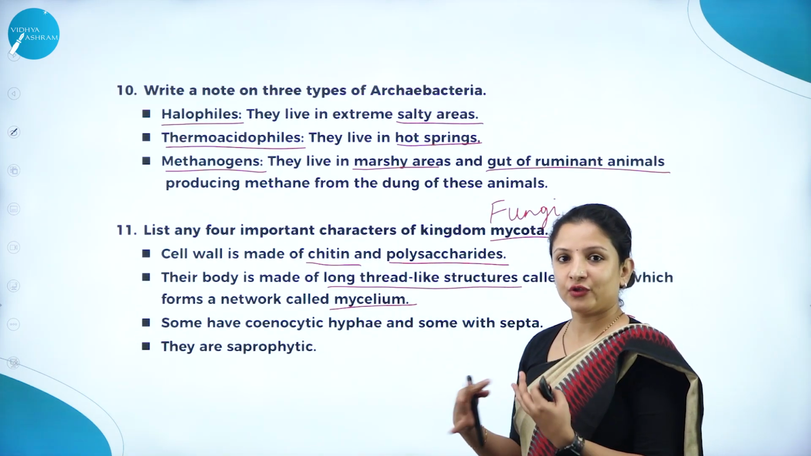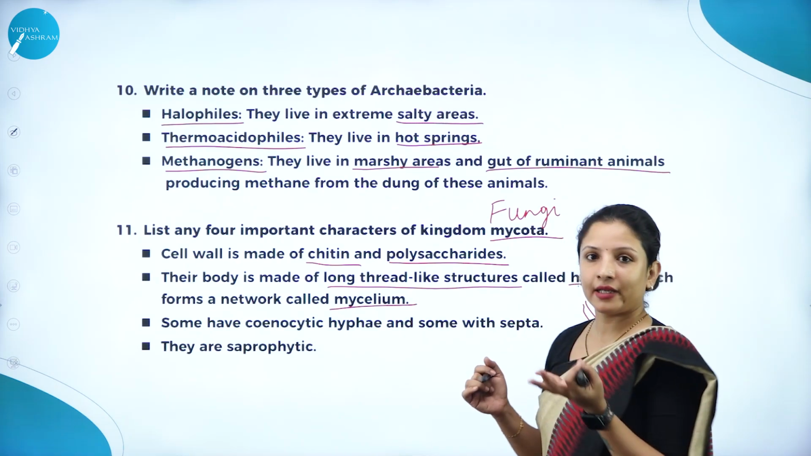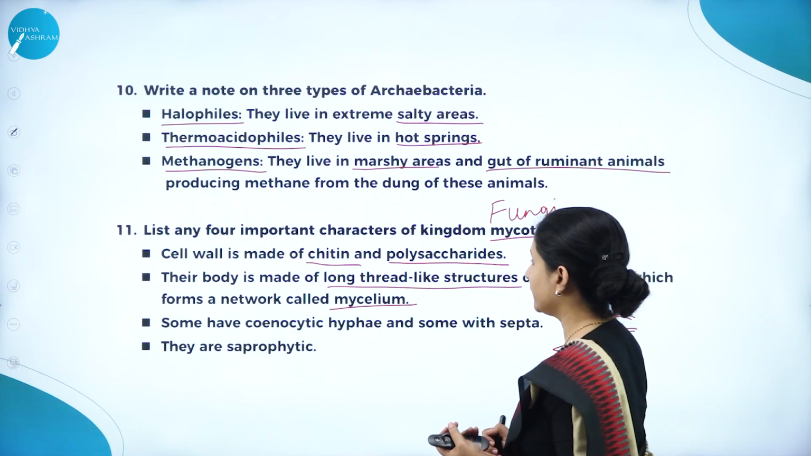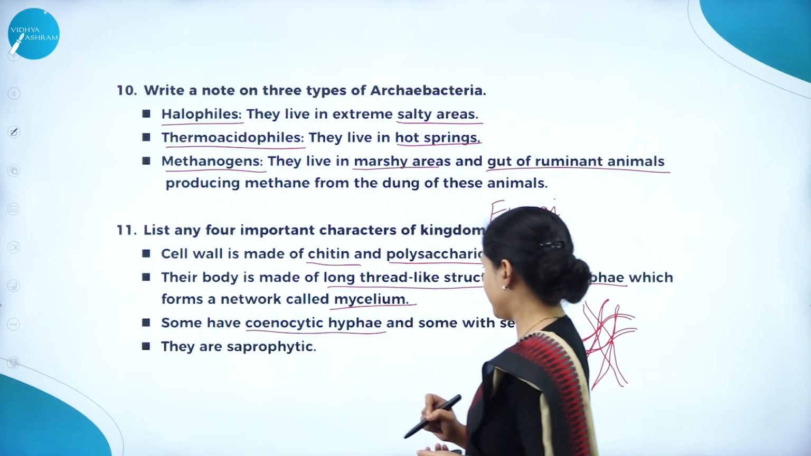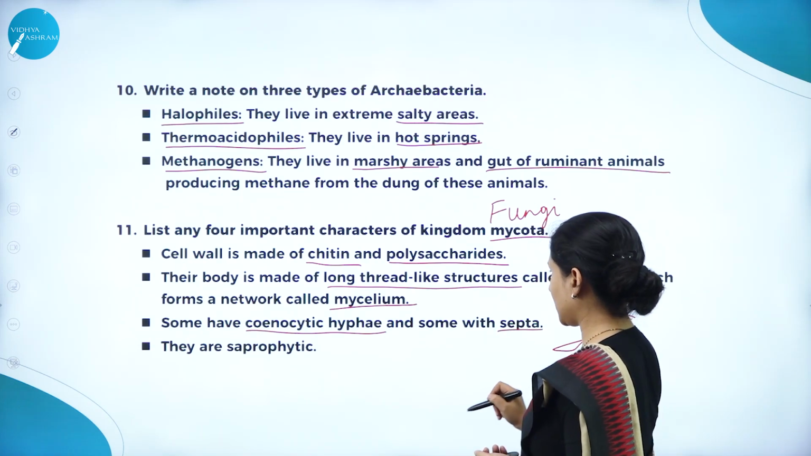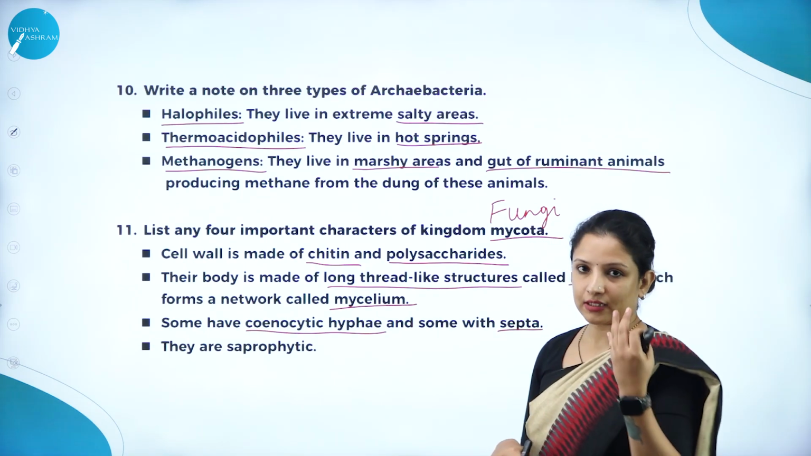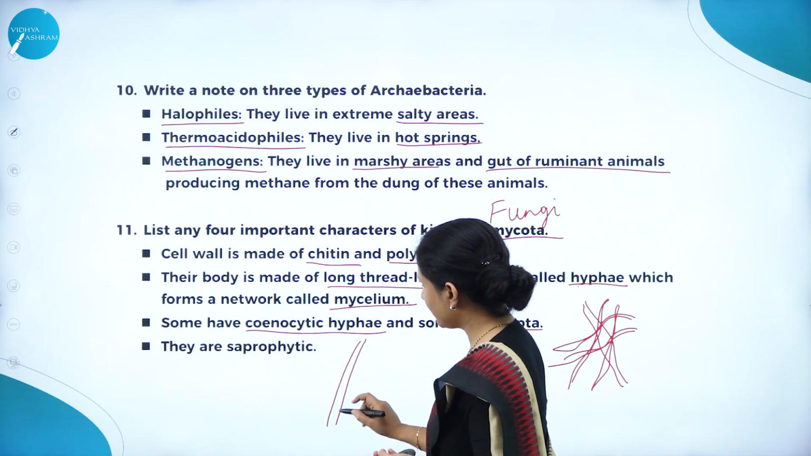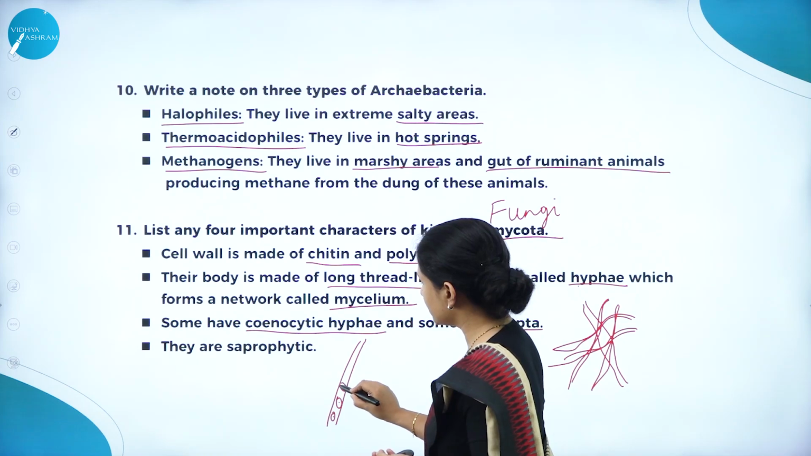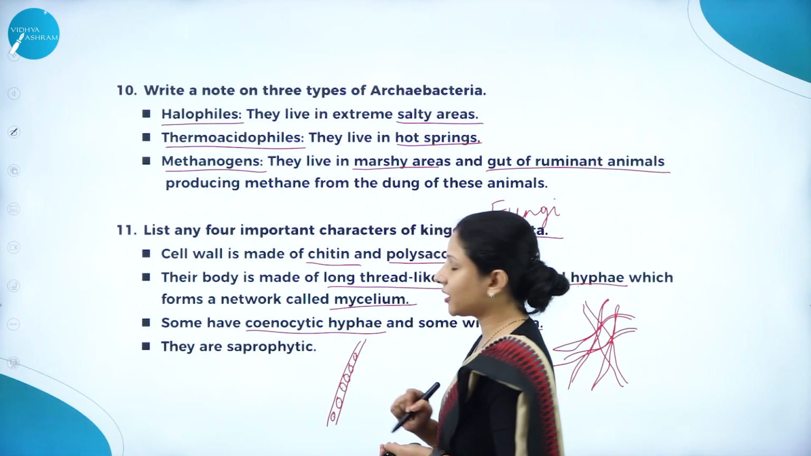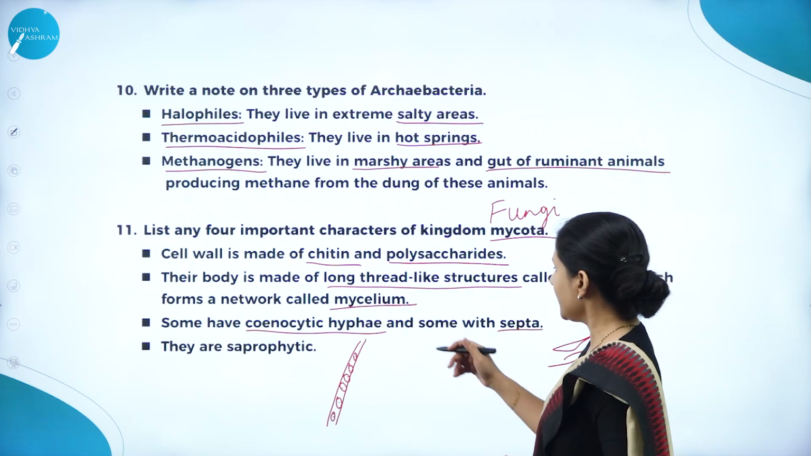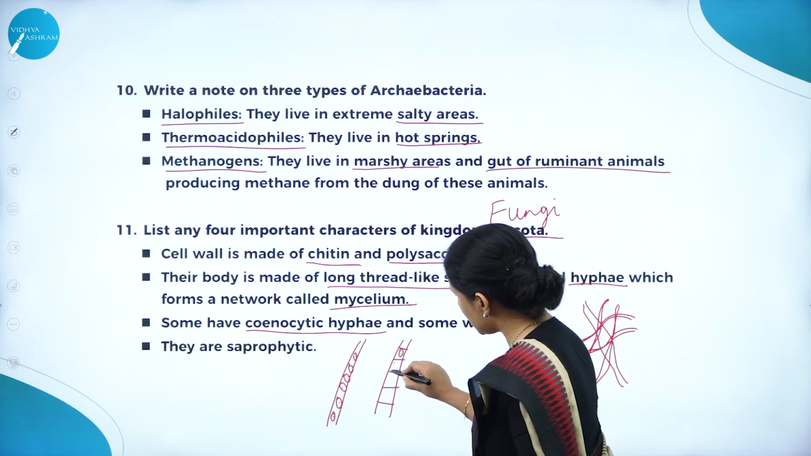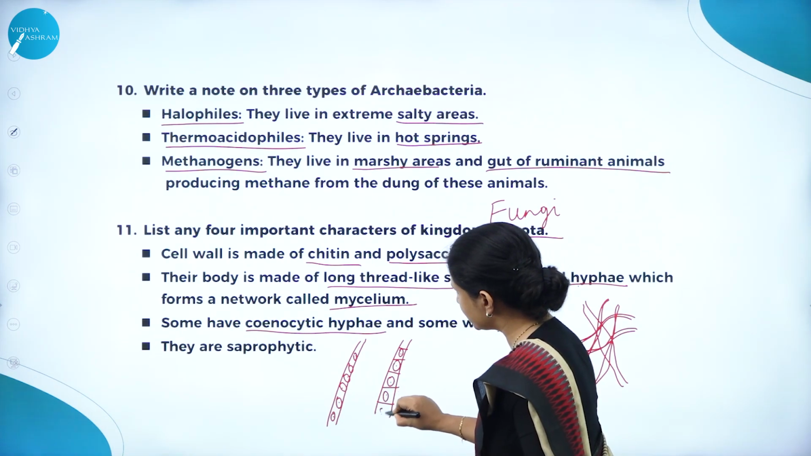Don't forget to write it as a sentence. What I told you, underline the keywords. Underline hyphae, underline mycelium there. So picking the keywords, marks will be given. And they have cenocytic hyphae. That is, some without septa and some with septa. What is cenocytic hyphae? Cenocytic hyphae means septa will not be present, therefore they'll exhibit a multinucleate condition in the hyphae. That is called cenocytic hyphae. Septate means they'll have cross walls in their hyphae like this, wherein in each of the septa they'll have a single nucleus distributed like this.